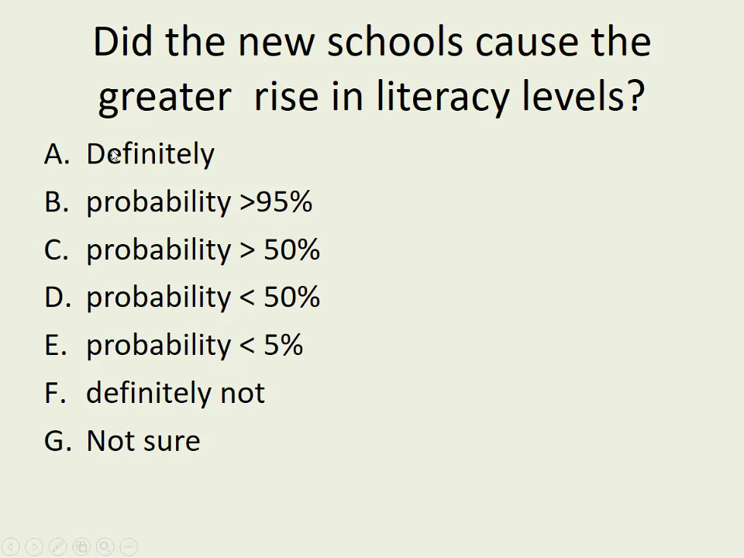Unfortunately, you can never go for A. You can never be completely sure, but you're in this sort of territory up at the top end here. So it's definitely provided quite strong evidence that the schools had a causal effect on literacy, because it's so unlikely that that would have happened randomly.